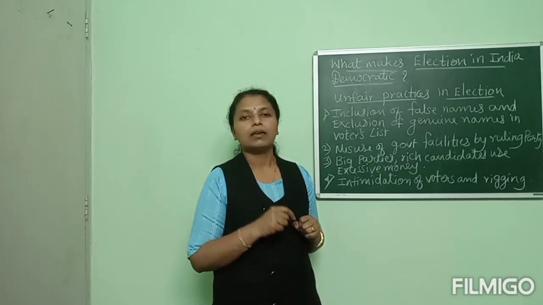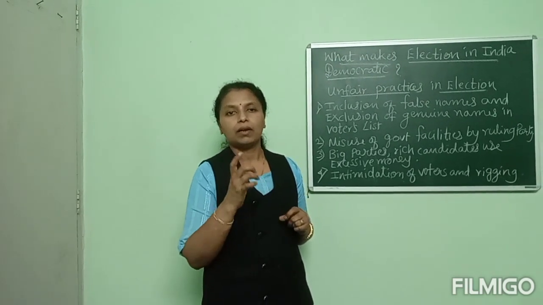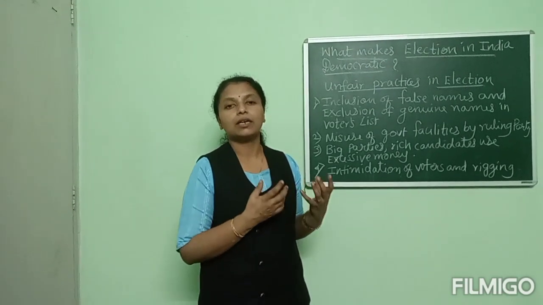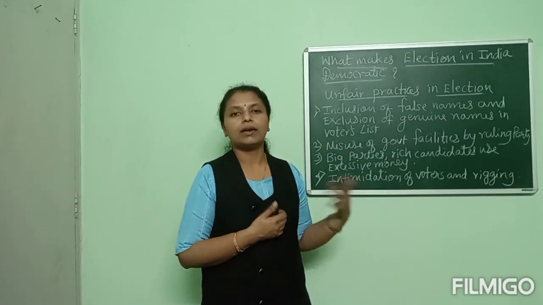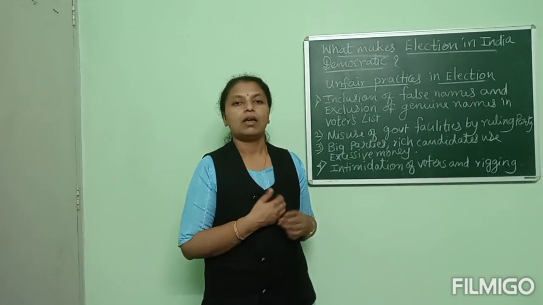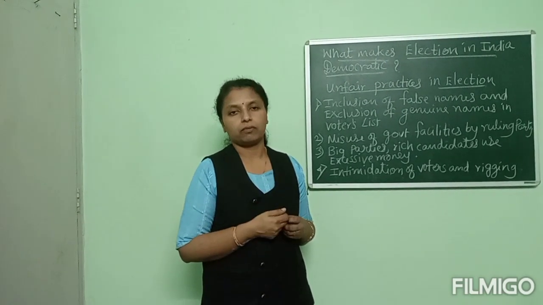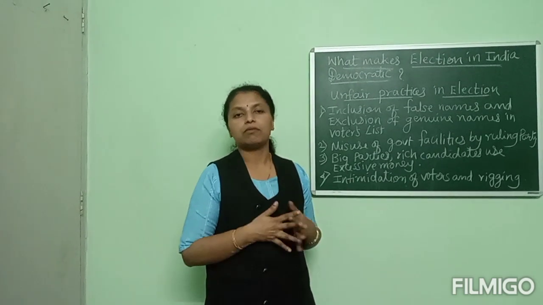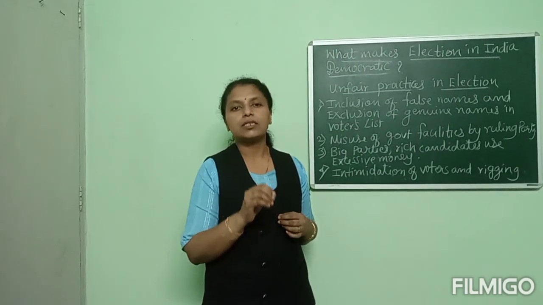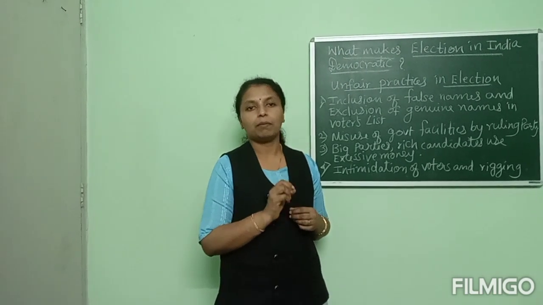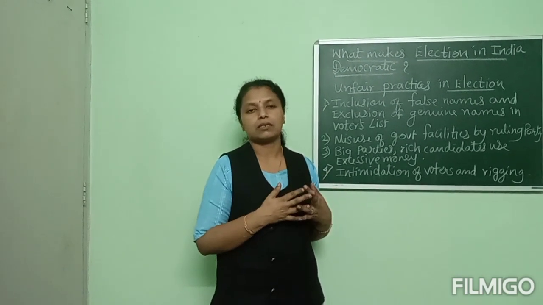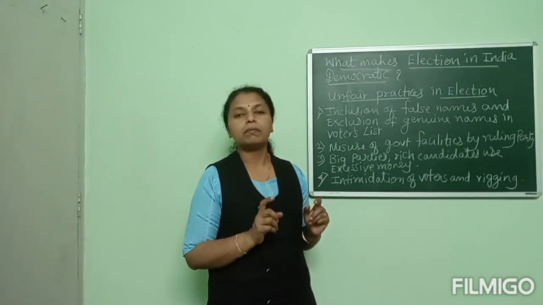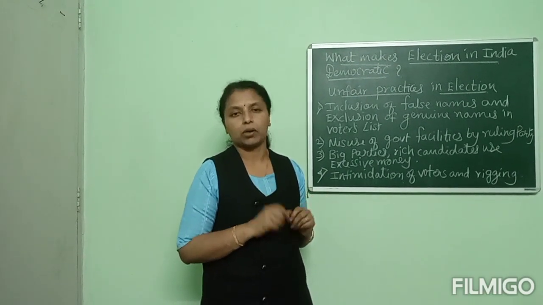After that, the role of the Election Commission, the independent Election Commission, in conducting democratic elections. Next, popular support for the election, and at last the challenges of democratic elections. When we study all these, we understand what makes elections in India democratic.